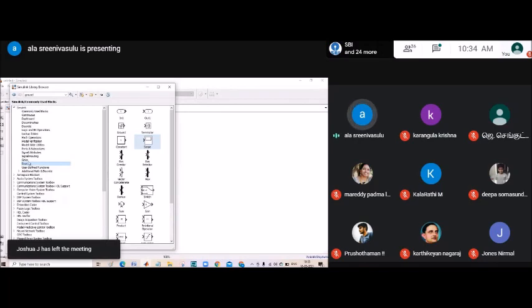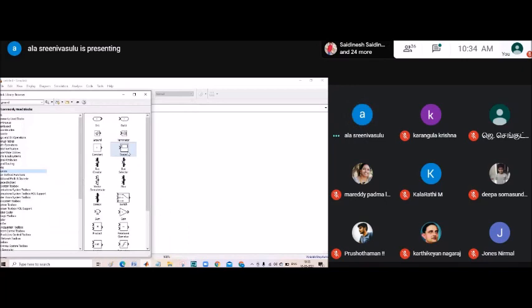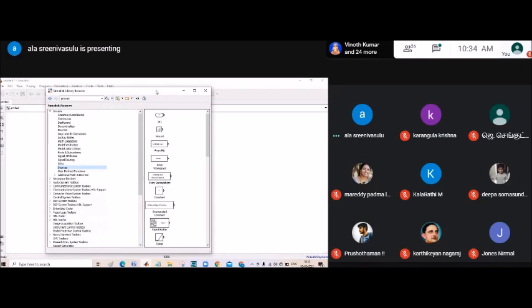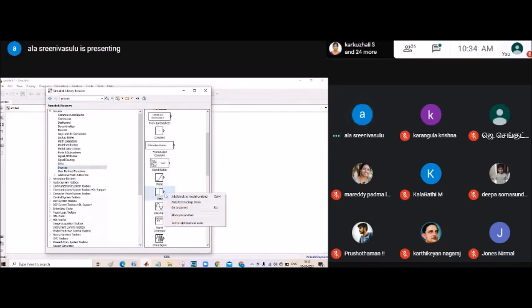Take a scope from sources, take a step block. As you can see here, step block you can take. And here, fuzzy logic toolbox is there.